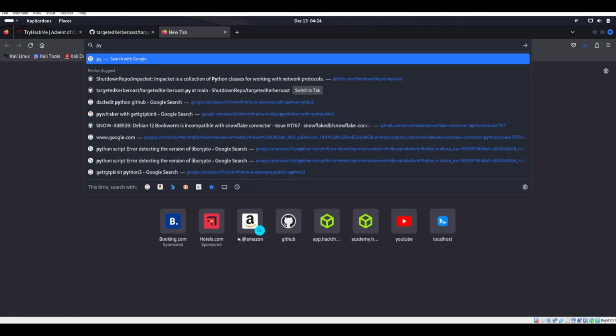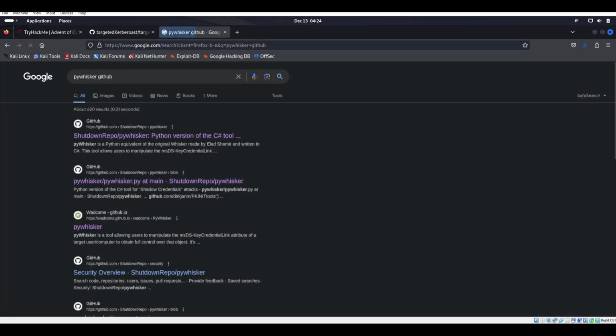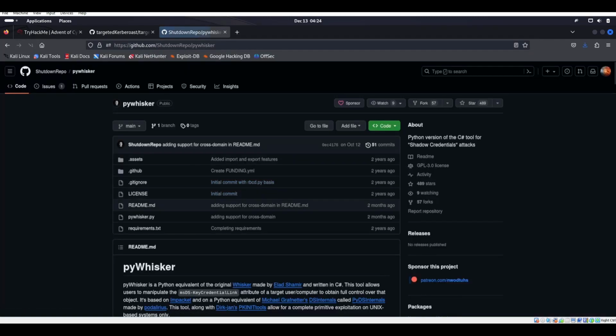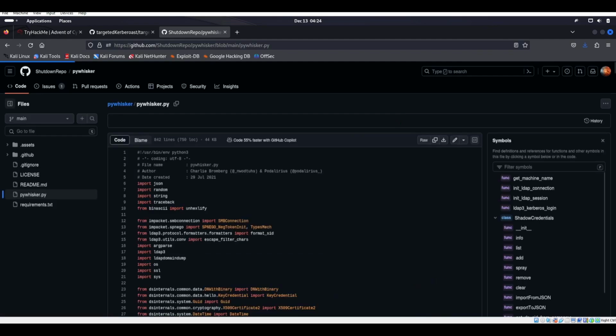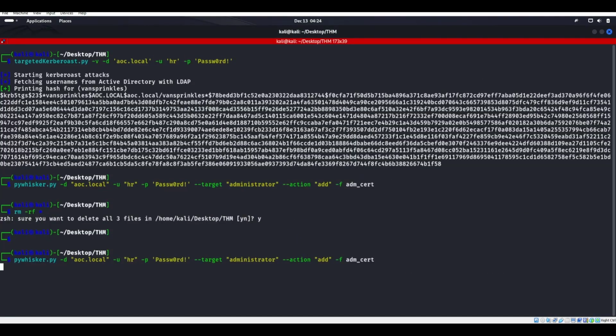So we can look at pyWhisker on GitHub. All right, we can see it right here. Same exact concept, we do the same exact thing. We can just grab it and throw it into our bin as long as we already have Impacket up and running. Okay, so we'll use pyWhisker, and what we're going to do is create what's called, well,